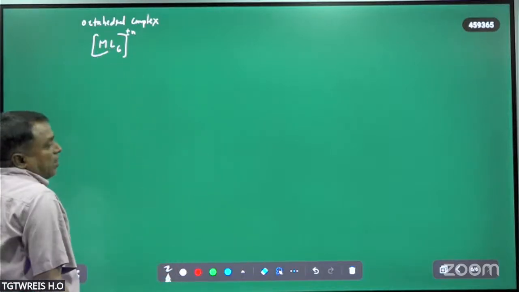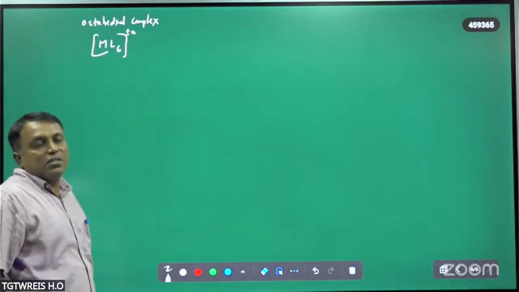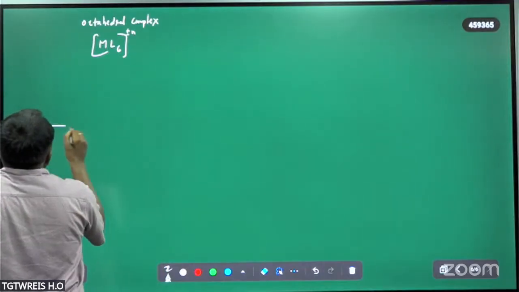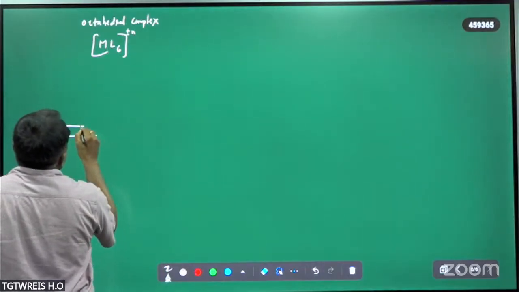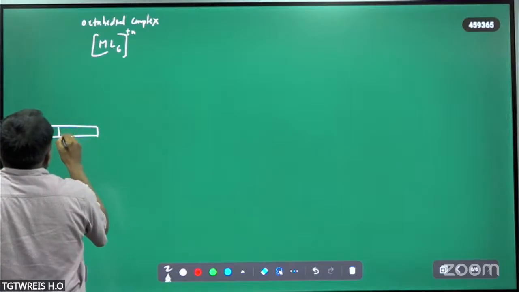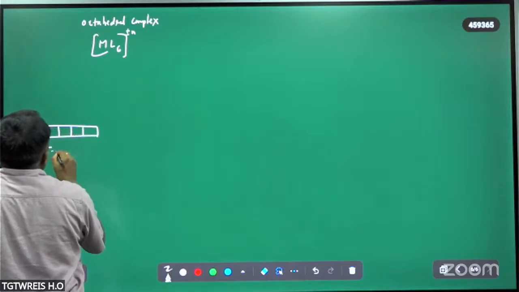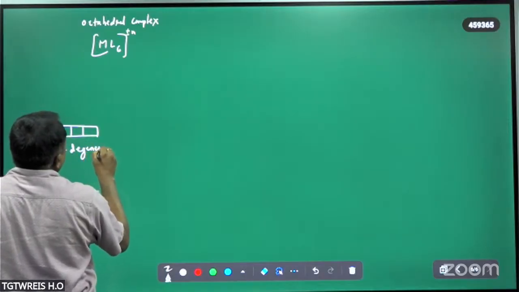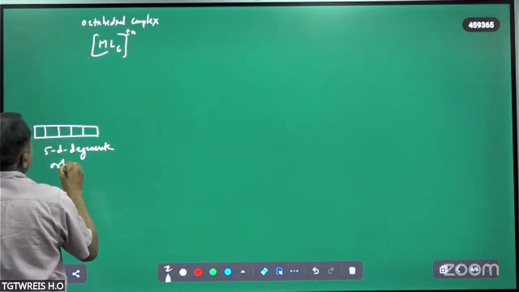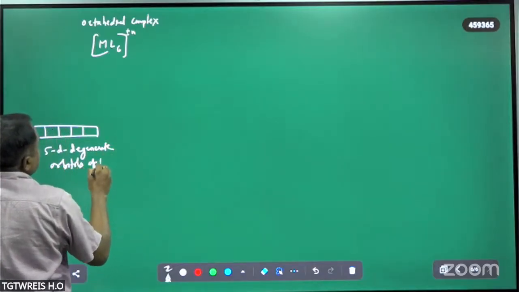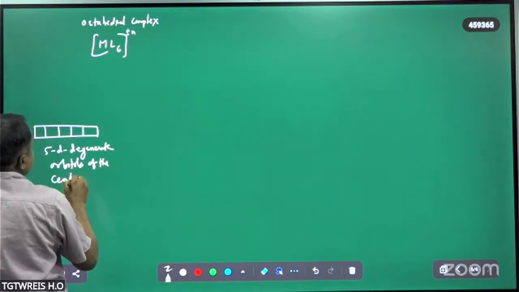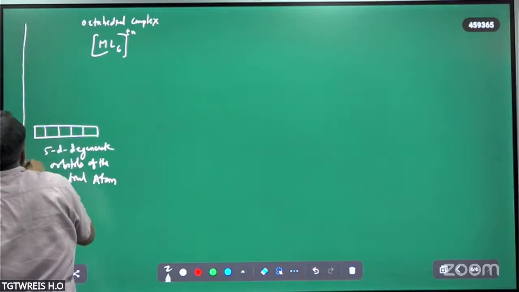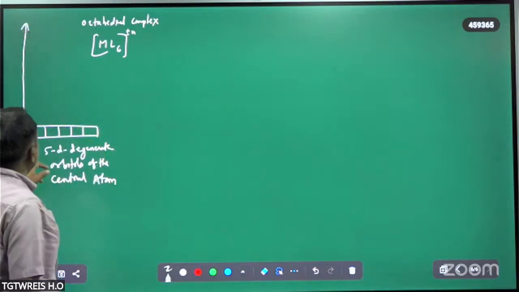Now, in an octahedral complex, how does the d orbital splitting take place? These are the 5 degenerate d orbitals of the central atom, in increasing energy order.